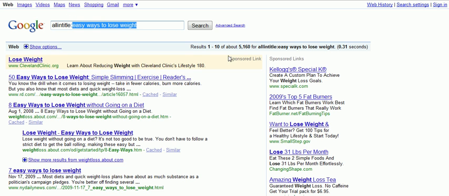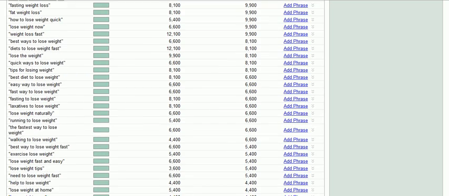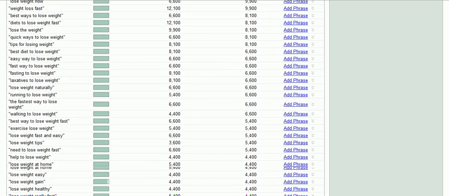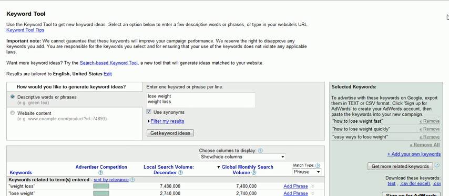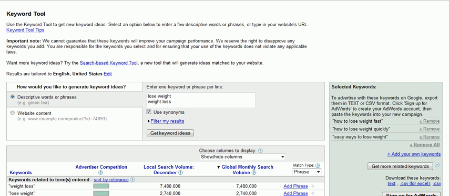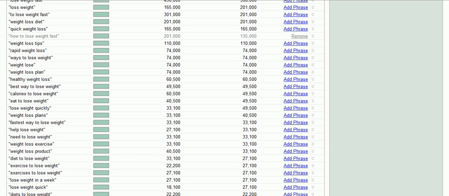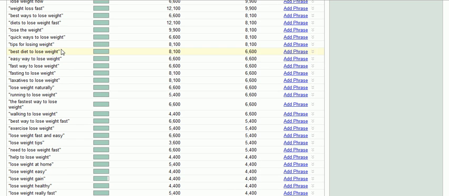So you really need to just look at who's actually trying to rank for that, and you're going to see that you can get some high volume keywords this way. So I recommend you do this, and that you keep trying to narrow down. You want to try to come up with as many possible keyword phrases as you can, because each and every one of these would become an additional article. Like you could do an article on easy ways to lose weight. You could also do an article on how to lose weight quickly or how to lose weight fast. So you can get the idea of how that's going to work.